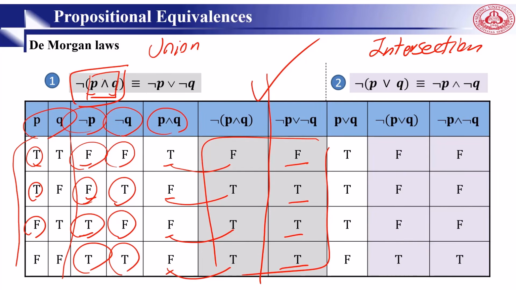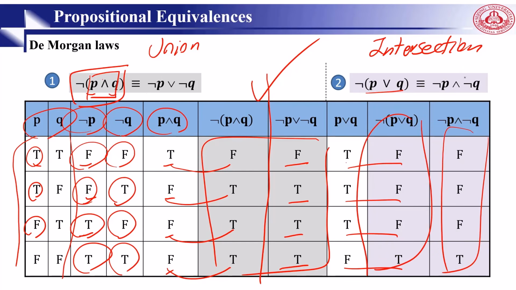And in order to prove the De Morgan intersection law, we do the same thing. P and Q, P or Q is here. So P or Q, true, false. Not (P or Q), you just change it. T to F, T to F, T to F, F to T. And then you go for the right side, not P and not Q. So you compare these two, whether the same or not. Yes, same, then it's proved.